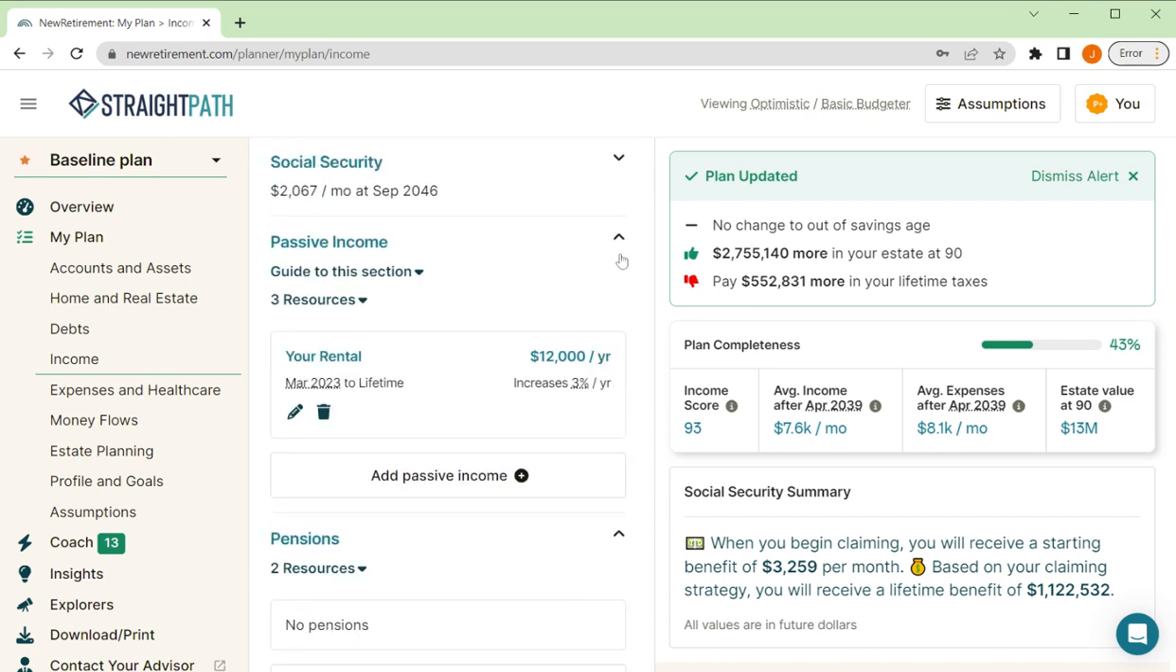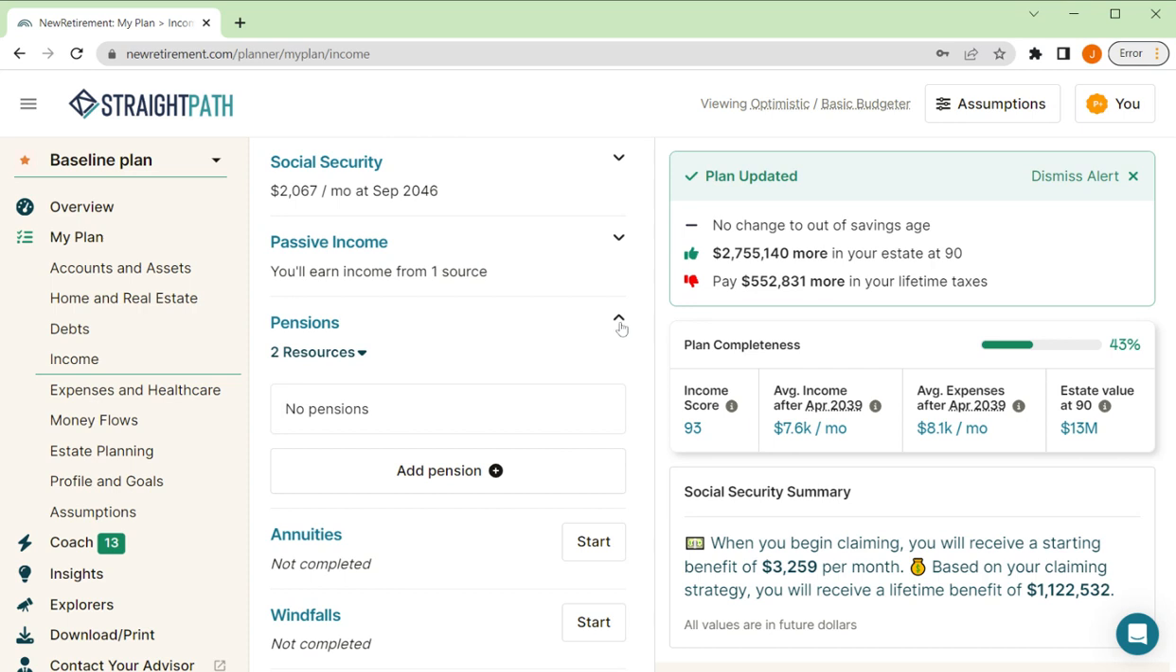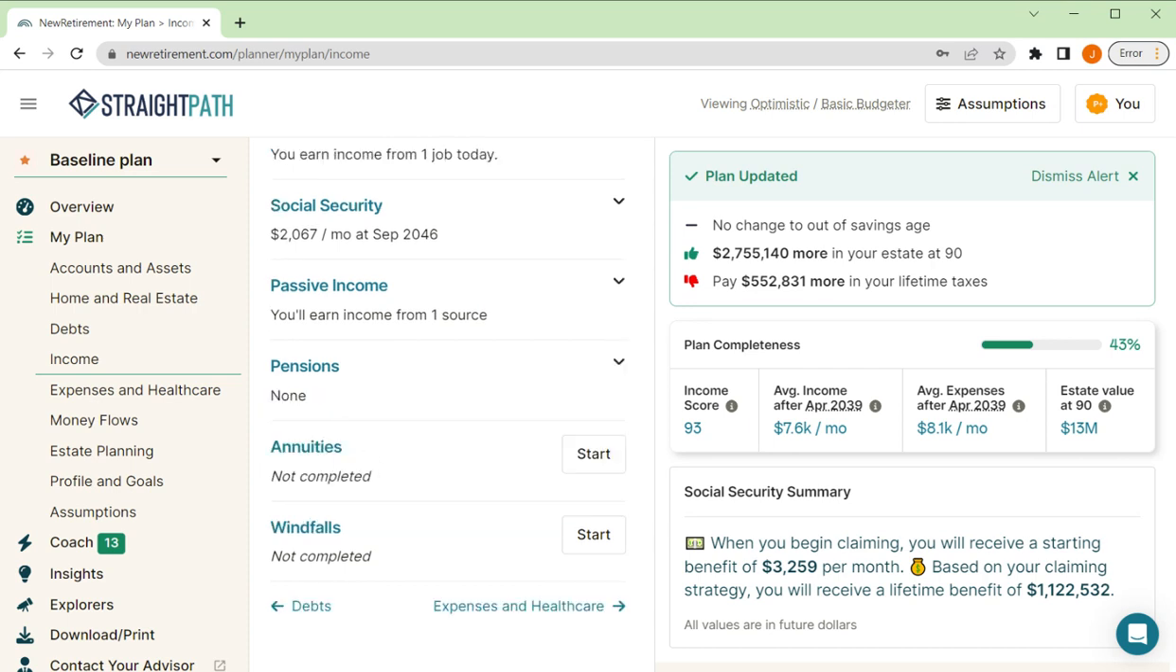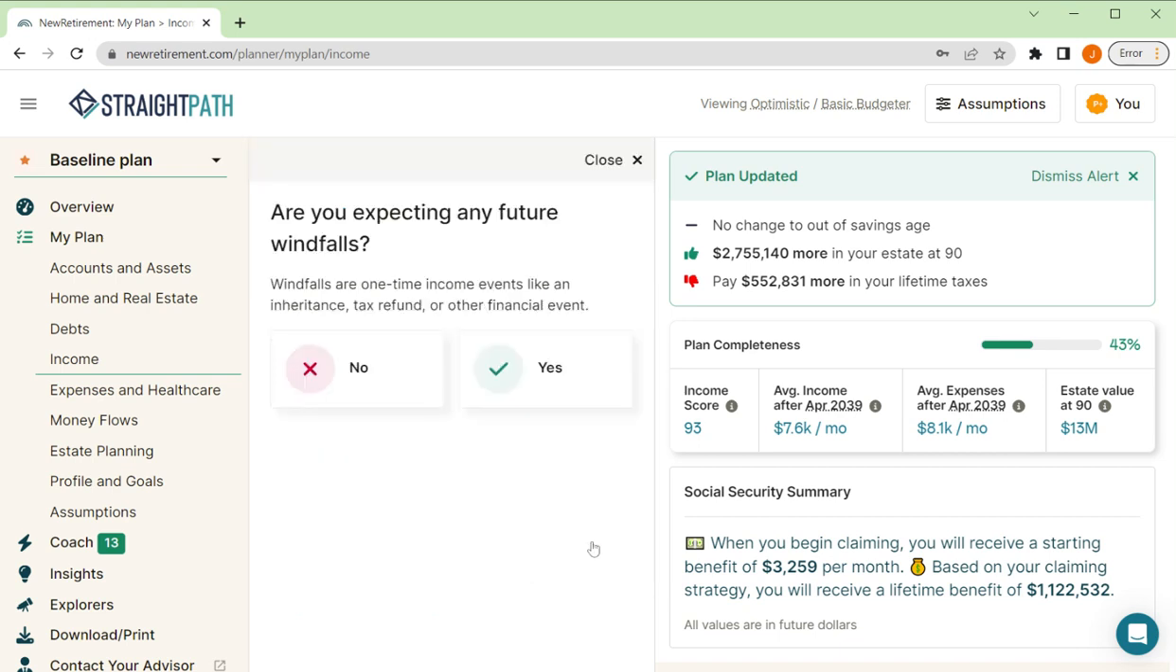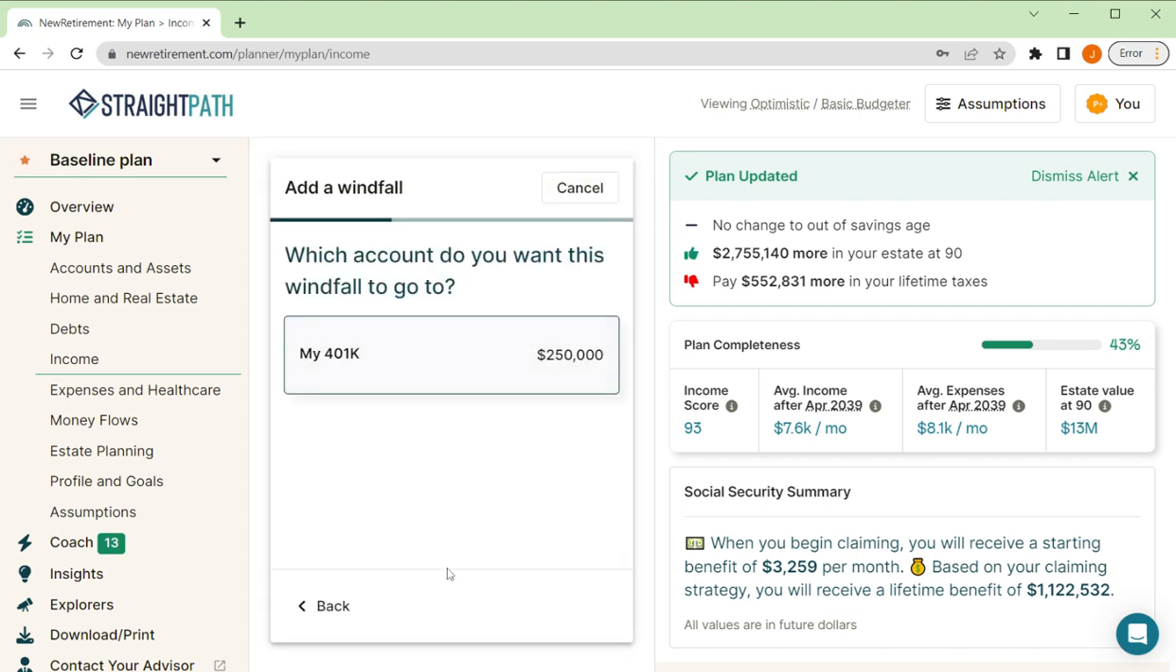Just to keep going down the list here. Oops, sorry about that. Annuities is going to be similar to pension. So this would be from an insurance company. You can start there if you have an annuity of some kind. And then let's do a windfall. All right. Click on yes here.